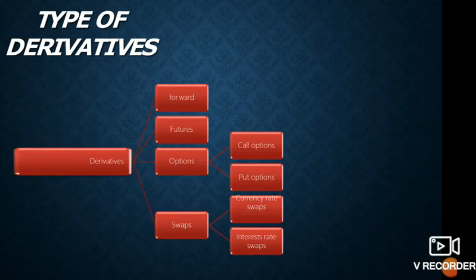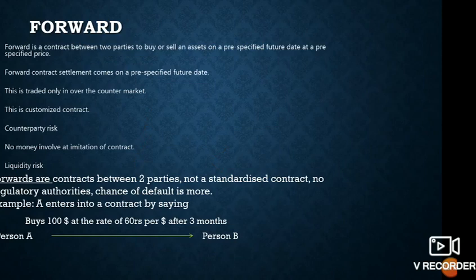Here are the types of derivatives or derivative contracts. One, forward contract. Second, futures contract. Next, option contract. The fourth is swaps. Forward contracts and futures contracts we are going to see today. Options and swaps are slightly wider concepts, and we are going to speak about them in coming classes. So let's begin with the first type, which is called the forward contract.